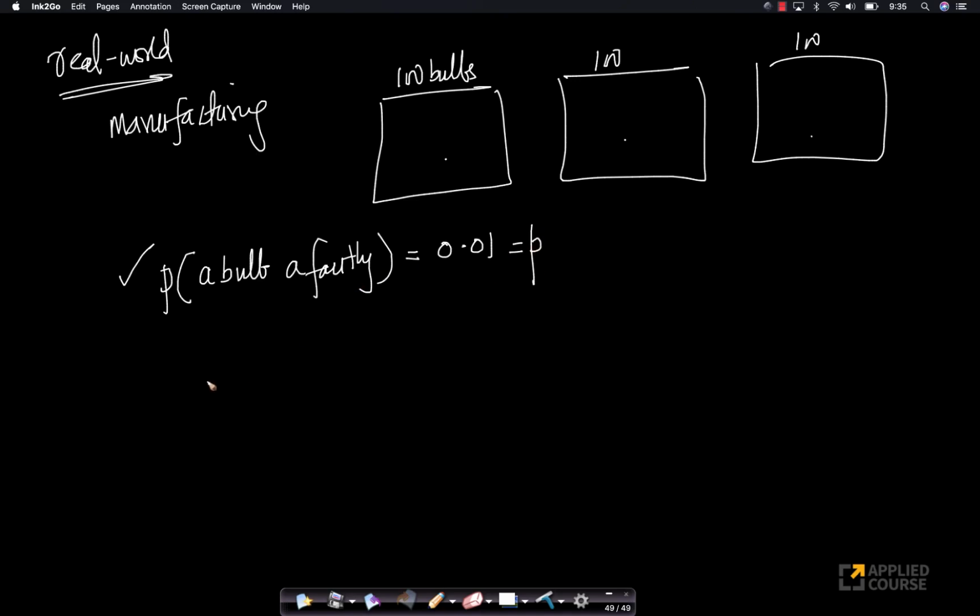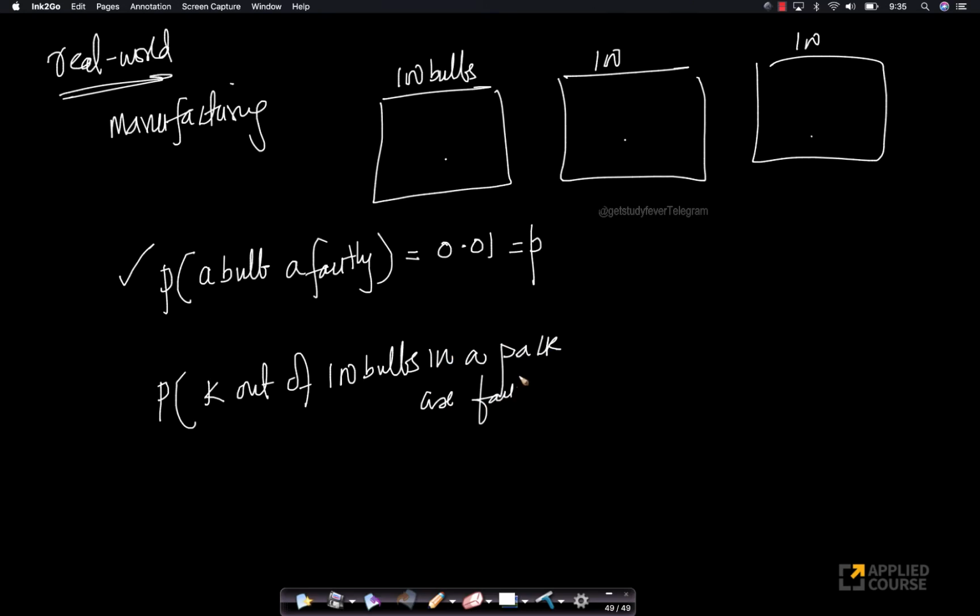Let's call it P. Now the question I want to ask is this: the probability that K out of these 100 bulbs in a pack are faulty, right? K of them are faulty. It's a very important question, right? If I'm a distributor who is buying these and then unpacking them and selling them to someone else, I have to know how many of them are likely to be faulty. So if I want to know what is the probability that 2 of them are faulty, this is a real world problem. You can think of it as a Bernoulli random variable.